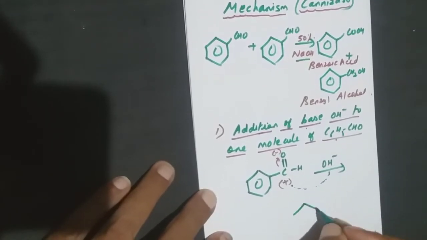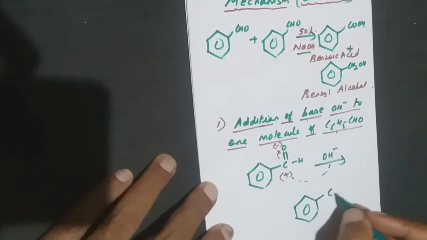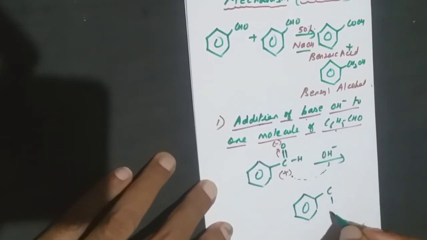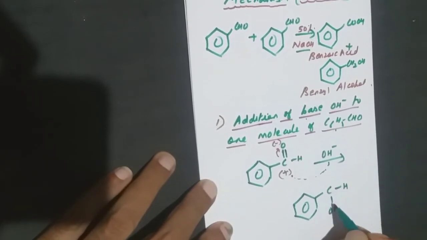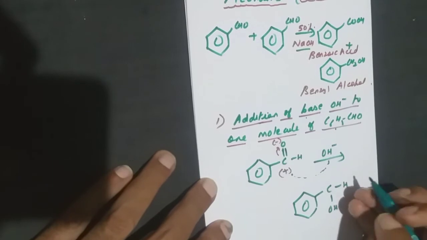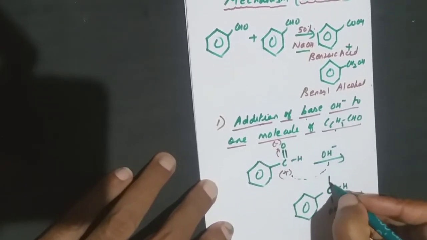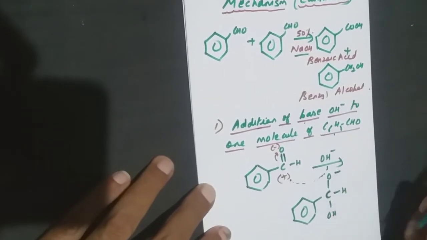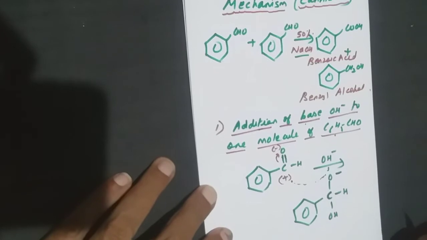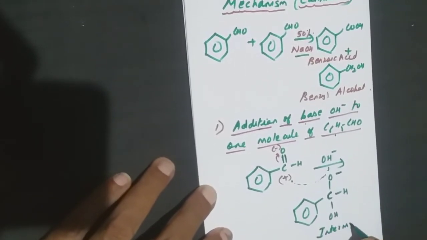So what product will I get? I will put the ring structure. Now see, this OH will get added here and the H is given here. Now carbon valency is already 1, 2 and 3, so oxygen cannot have a double bond. The double bond will not be present between the carbon and oxygen. So I will write a single bond and minus. Whenever I write a minus, it is equal to 2 electrons. So I'll get an intermediate. So this is the first step.